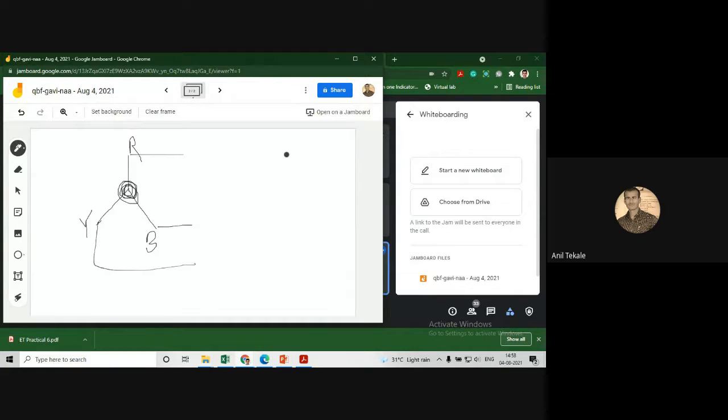Then the secondary winding is connected in this way. Suppose R, Y, B. Now this R starts from here, but the other end of R is connected to the start of Y. Then the other end of Y is connected to the start of B, and the other end of B is connected to R. That means this is a delta winding, and this is the star winding.